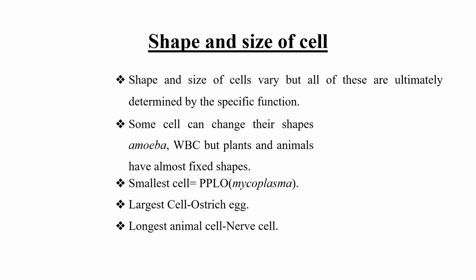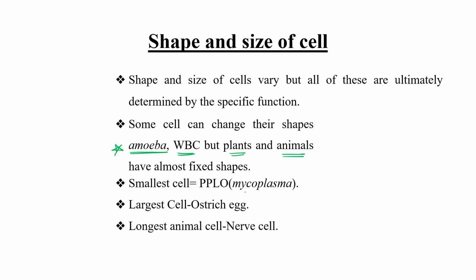Now let's discuss some points related to the shape and size of the cell. Shape and size of cells vary, but all of these are ultimately determined by their specific function. Some cells can change their shape. Is it possible? Yes. Amoeba is a very good example, and amoeba can change its shape. WBCs can change their shape. But if we are talking about plant and animal cells, they are not able to change their shape. They have a fixed type of structure.